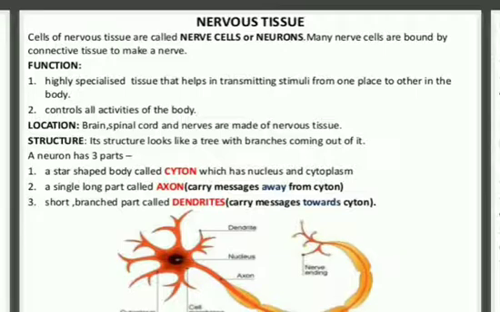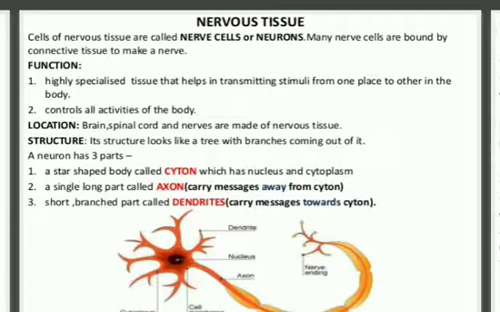What are stimuli? Stimuli means the conditions by which any organism or any part of our body responds. If we see their function, they are highly specialized tissue and they help in transmitting the stimulus or the conditions from one place to another.